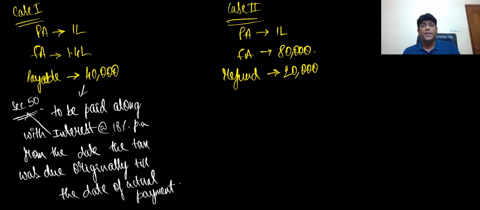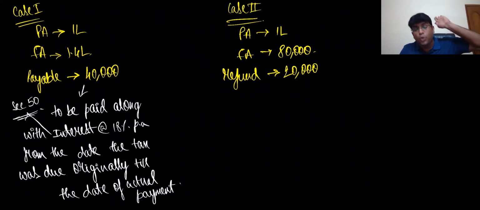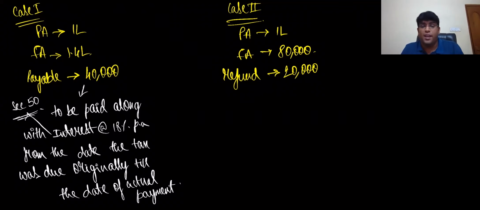That means we will not see from the date of the provisional assessment order. We will not see from the date of the final assessment order. We will see from the date when it was originally due. For example, if it is April month, what is the due date? 20th of May. So we'll calculate interest from 21st May. I hope you are getting clarity, everybody. So it was due on 20th of May. From 21st, interest will start straight away.